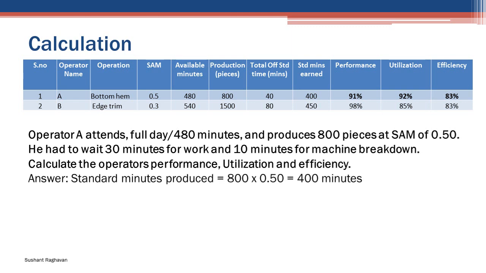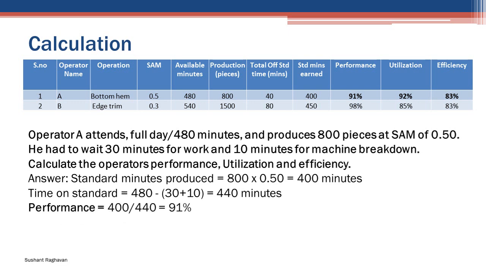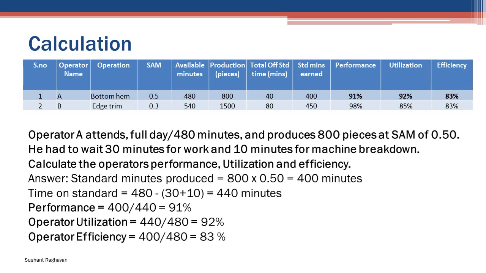Answer: standard minutes produced equal to 800 into 0.5 equal to 400 minutes. Time on standard equal to 480 minus 30 plus 10 equal to 440 minutes. Performance equal to 400 divided by 440 equal to 91%. Operator utilization equal to 440 divided by 480 equal to 92%. Operator efficiency equal to 400 divided by 480 equal to 83%.